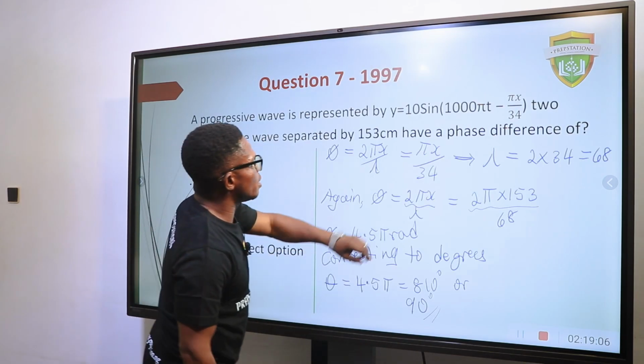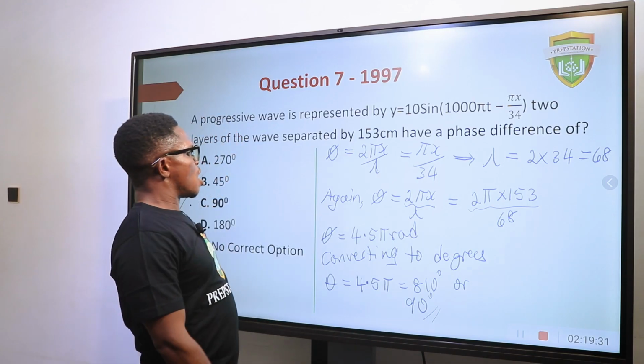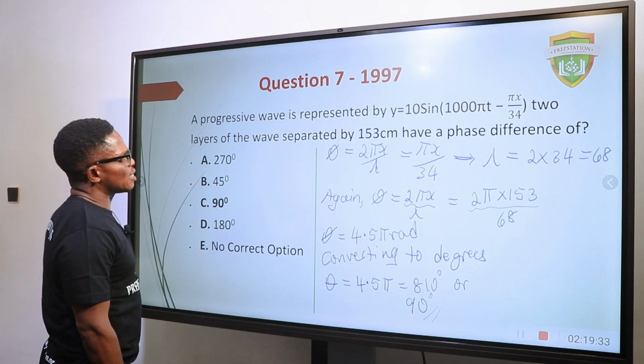Let's move quickly. A progressive wave is represented by this, with 2 points on the wave separated by 153 cm and a phase difference of this. The formula for phase difference according to this equation is 2 pi x over lambda, and that is equivalent to what you have here, pi x over 34. So what are we looking for? The phase difference.